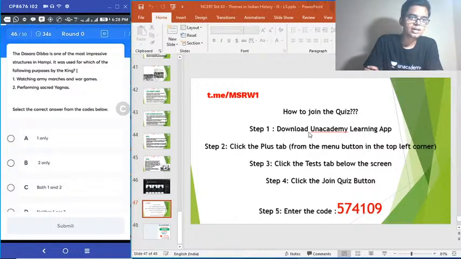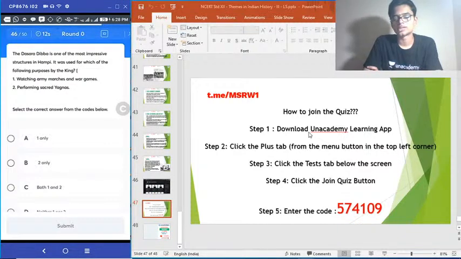The Dasara Dibba is one of the most impressive structures in Hampi. It was used for which one of the following purposes by the king? 1. Watching army marches and war games. 2. Performing sacred yajnas. Select the correct answer. Dasara Dibba, also known by another name, Mahanavami Dibba, or say Navaratri Dibba. These are important in Vijayanagara kingdom. Why? What was its purpose? 46 questions down.